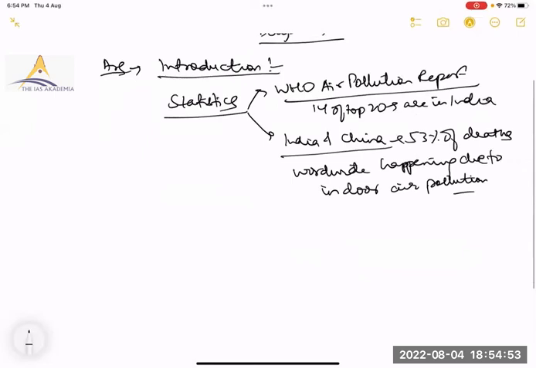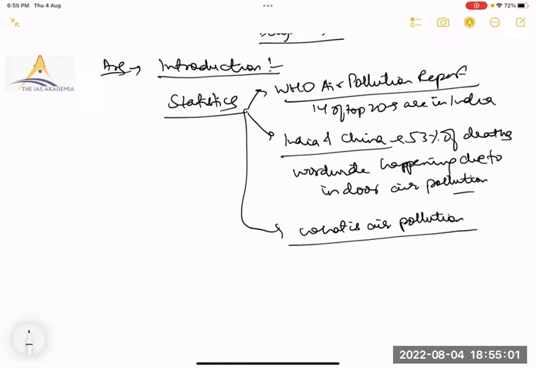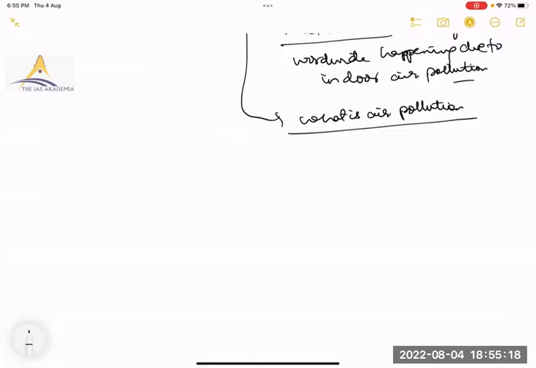Or you could have written very simply, what is air pollution? It is the change in the physical, chemical, and biological properties of air which make it unfit for human habitation as well as unfit for plants and animals. Very simple class 5th, 6th, 7th definition, that also you can write. Or you could have written that Delhi went under odd and even or under shutdown because of air pollution, any of those factors.